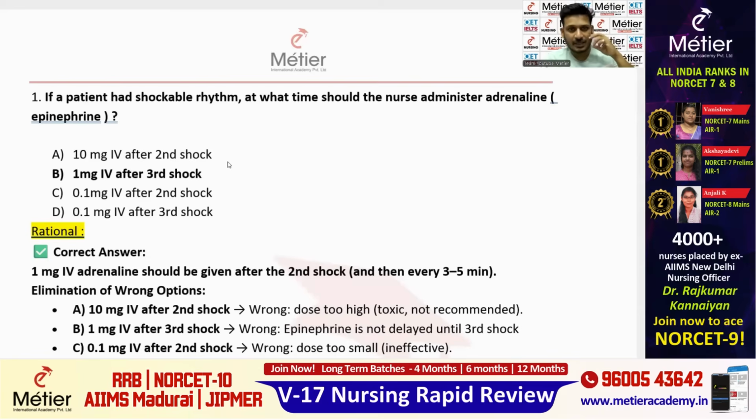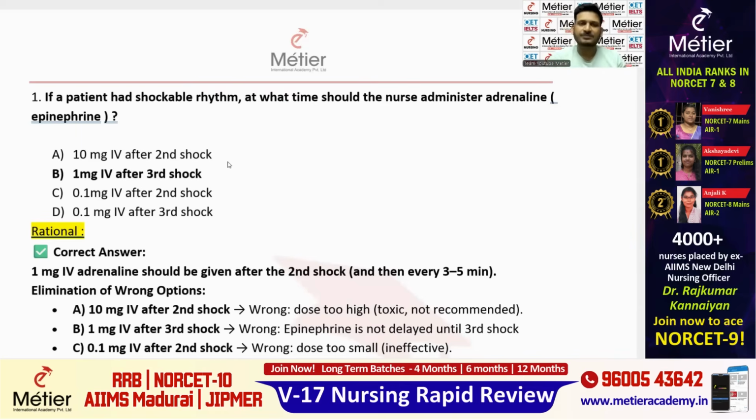Not only the defibrillator and CPR will help the patient, we also have to introduce some drugs along with them. So at what cycle are we supposed to introduce the adrenaline? This is the question. Two key points I have mentioned here: one is the shockable rhythm, and the second is at what time the adrenaline has to be administered. These two key points will take you to the answer.